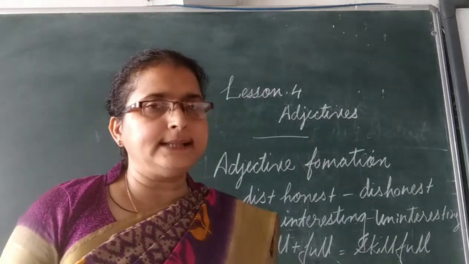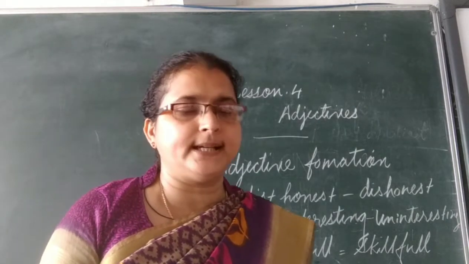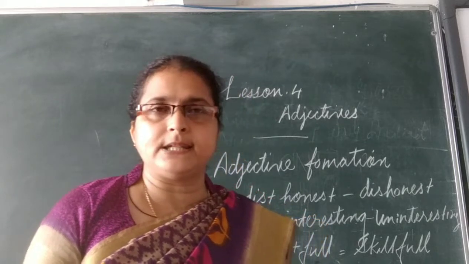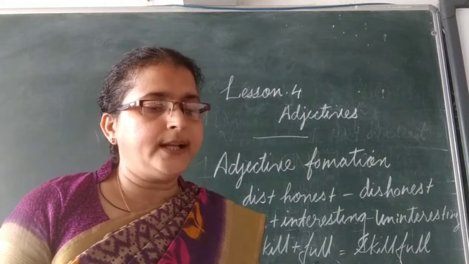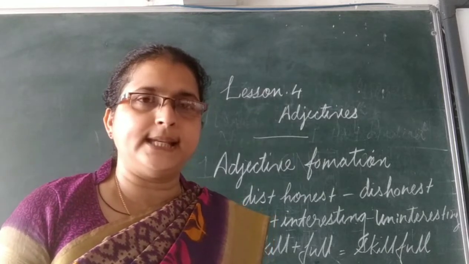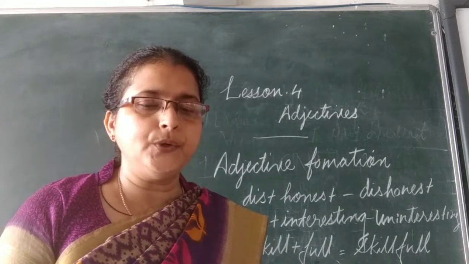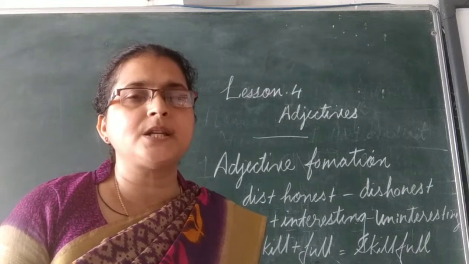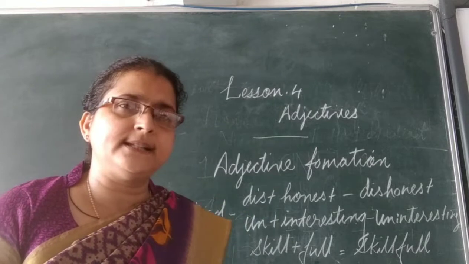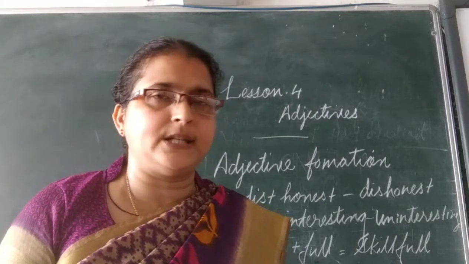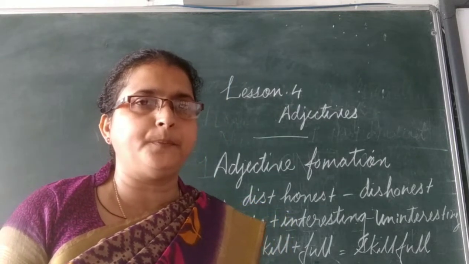Here the another thing we have to discuss is the order of adjectives. What is the order of adjectives? If there are more than one adjective in a sentence, they are used following a particular order. Okay? So in a sentence, if there is more than one adjective, how to make a proper sentence?